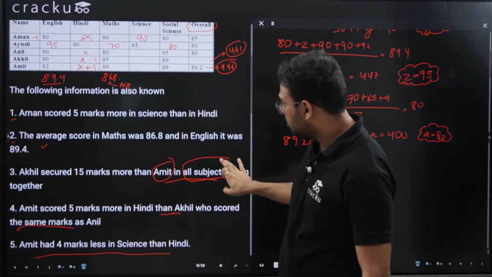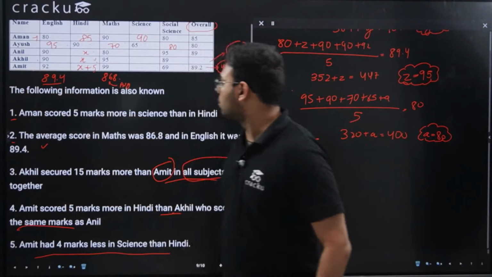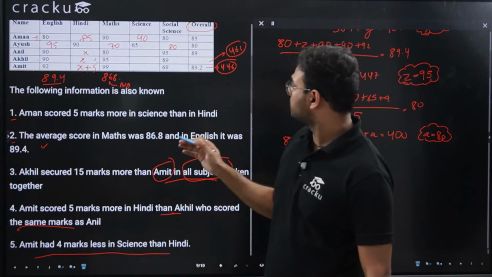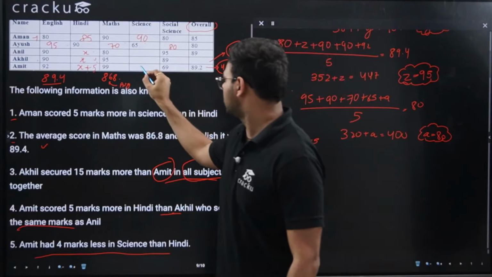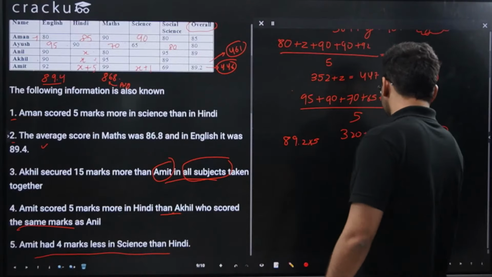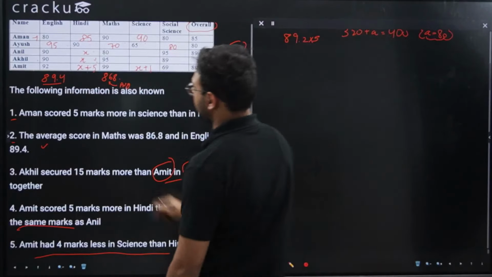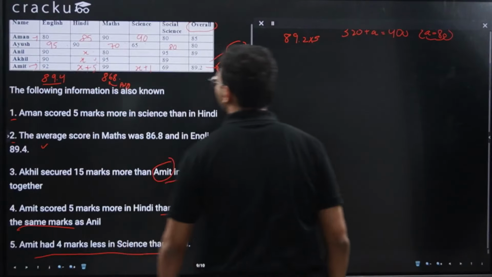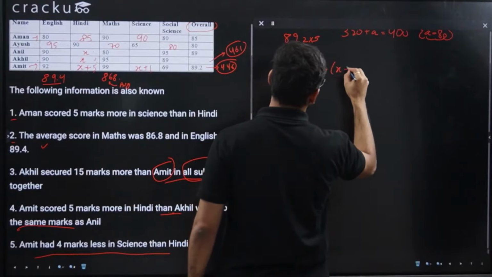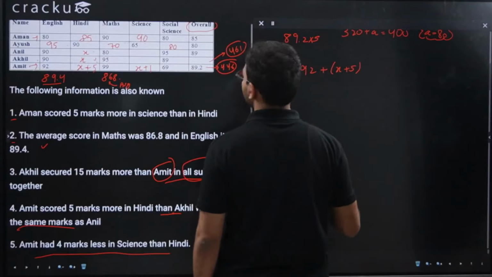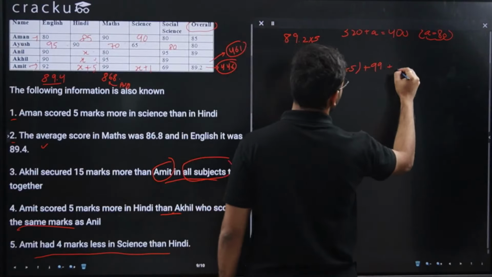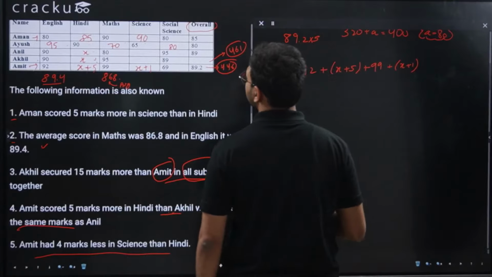So Amit had scored 4 marks less in science. If this is X plus 5, Amit had scored 4 marks less than Hindi in science, so this will be X plus 1. Again, let me consider Amit now. So I can say 92 plus X plus 5, which is his marks in Hindi, plus 99, plus his marks in science, which is X plus 1, plus 69.